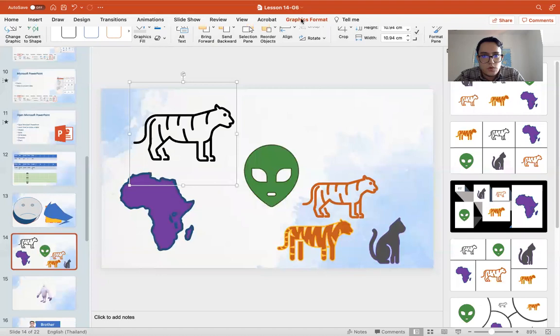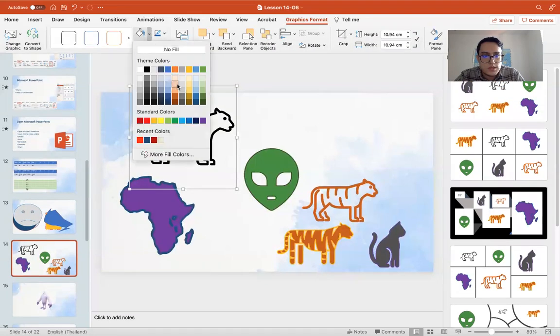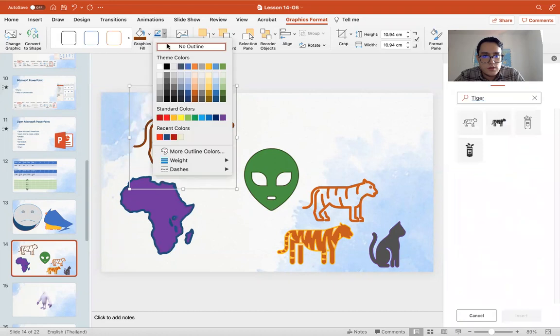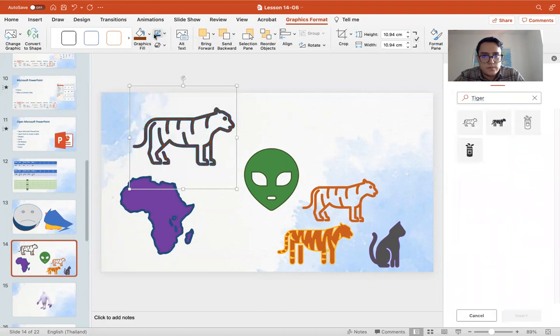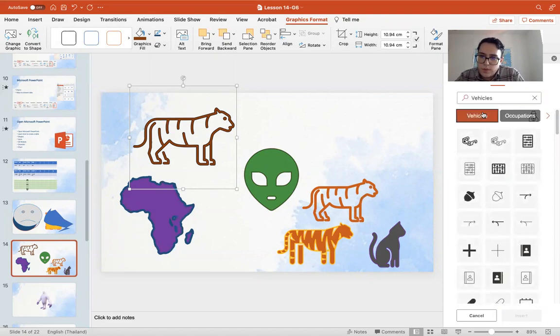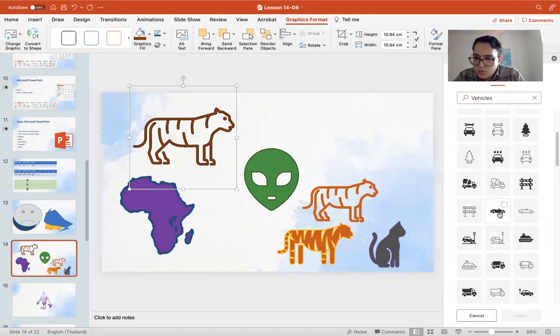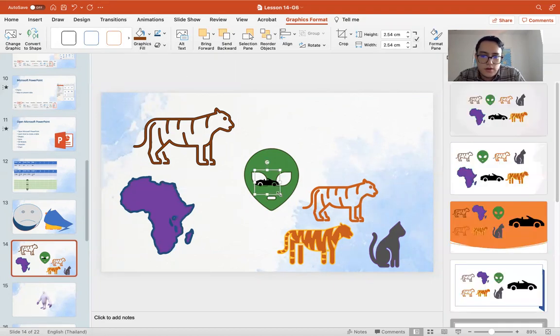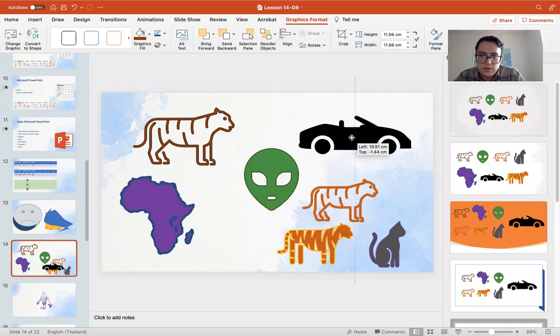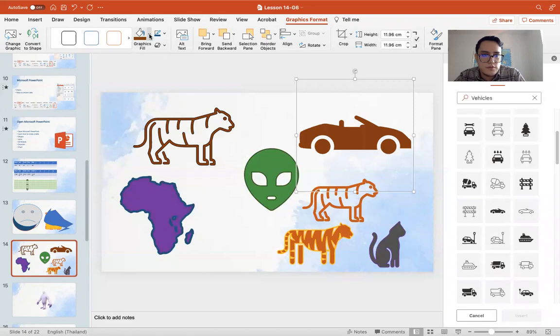We can also go to fill it with a color. We can edit it. Okay. Now, also we can search vehicles. We can find a car and add a car and have some different colors to choose from, the same as before.